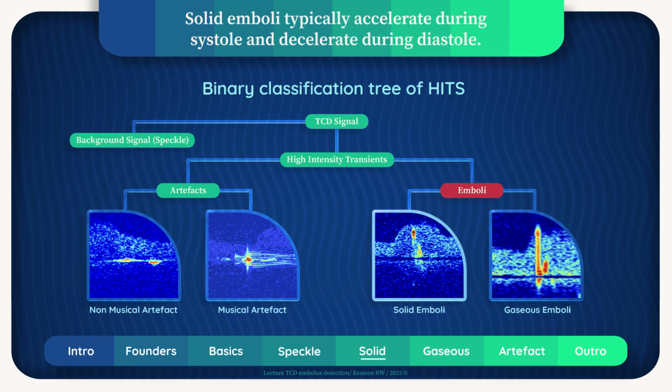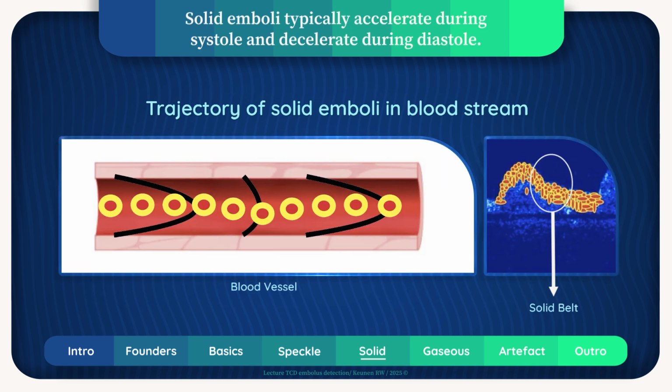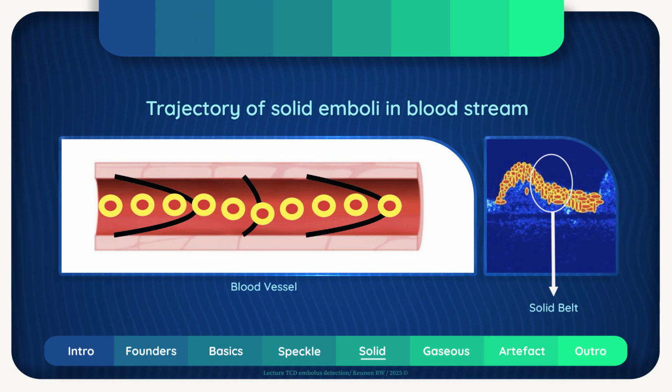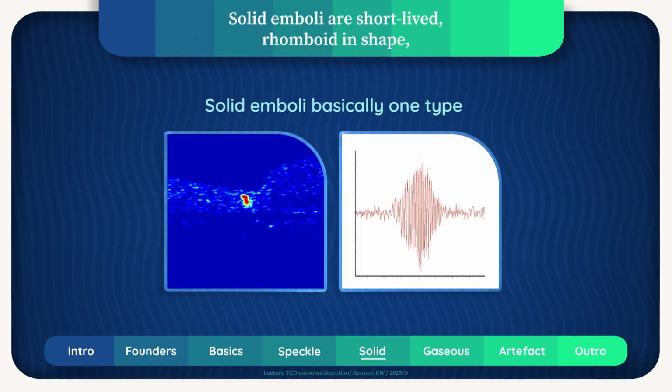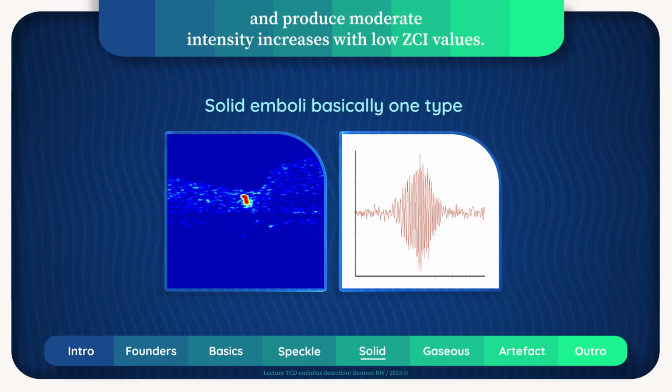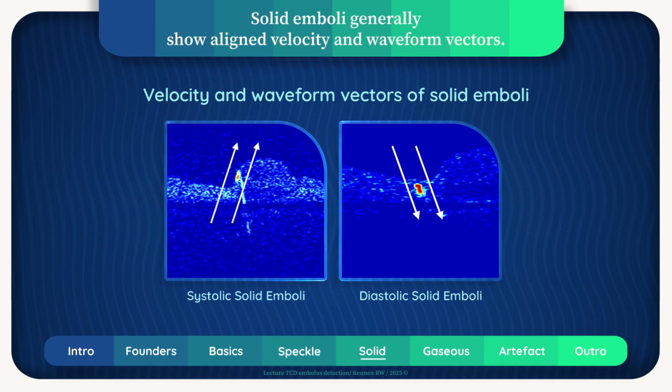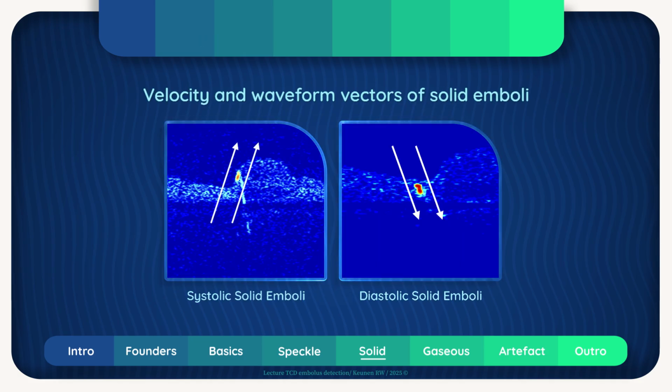Solid emboli typically accelerate during systole and decelerate during diastole. They appear in the solid belt of the velocity spectrum. Solid emboli are short-lived, rhomboid in shape, and produce moderate intensity increases with low ZCI values. Solid emboli generally show aligned velocity and waveform vectors. Paradoxical vector patterns are uncommon for solids and are characteristic of gaseous emboli.